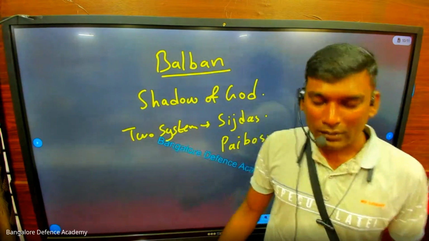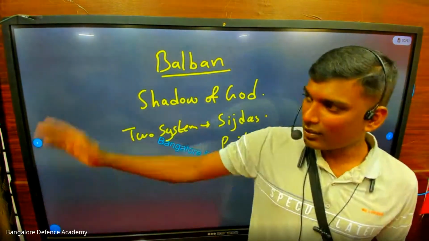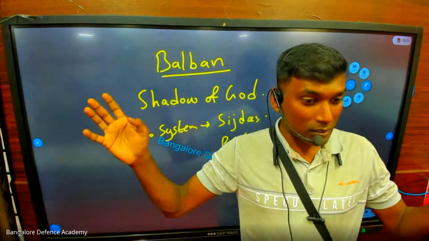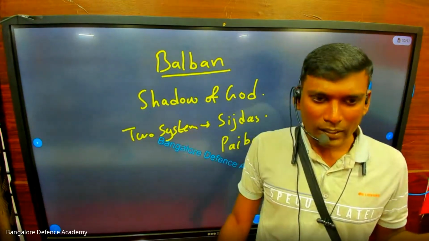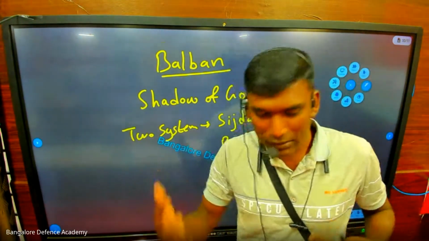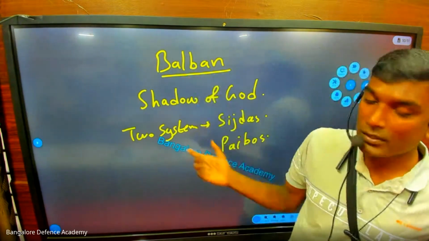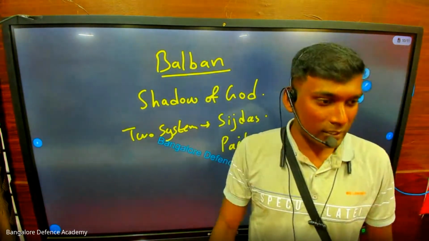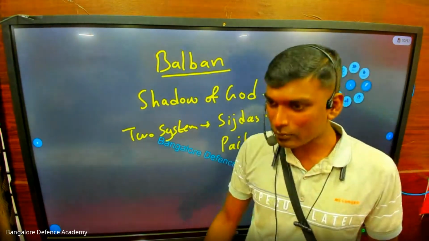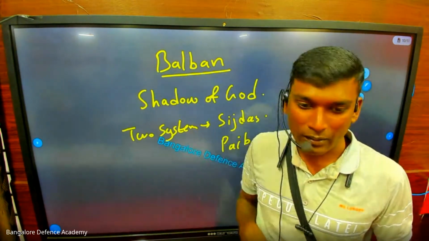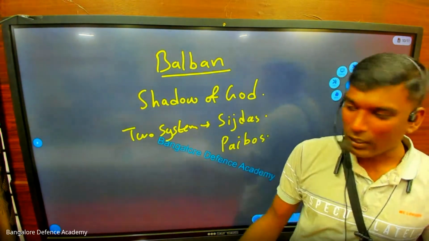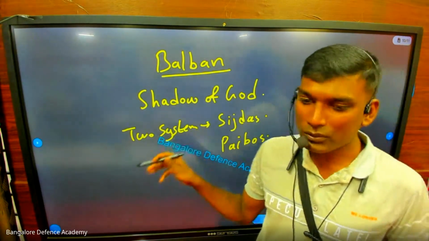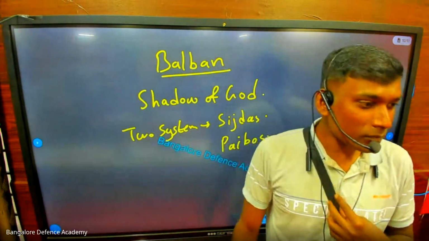That means when the king is coming inside the palace, on the left side, right side, you have seen, no? Many ministers will be there, soldiers will be there. I think you have seen Bahubali, right? So that Katappa bends down like this. Like that, he introduces a new system. He says that when I come inside the palace, everyone should bend down, take my hand and kiss my hand, take my feet and kiss my feet. If you don't do this, I will punish you because I am the shadow of God.